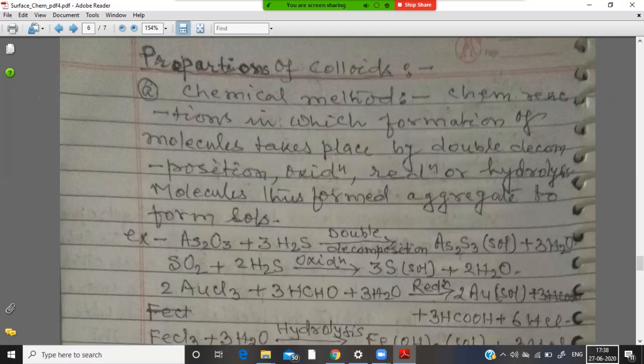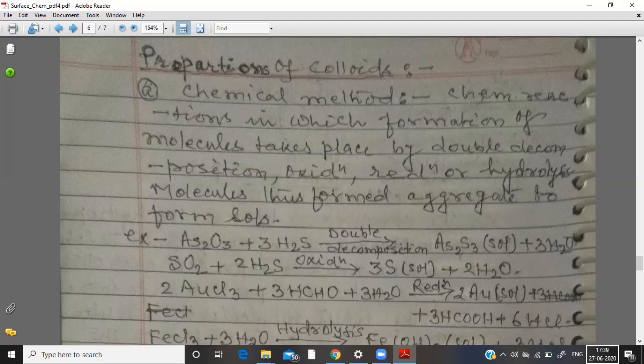Number one is the chemical method, where chemical reactions take place in which formation of molecules takes place by double decomposition, oxidation, reduction, or hydrolysis. In certain examples we will observe that the molecules thus formed aggregate to form sols.